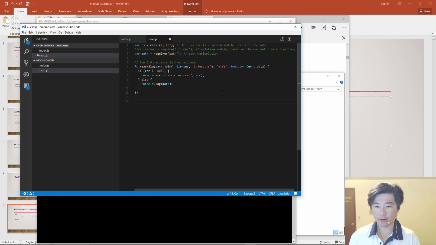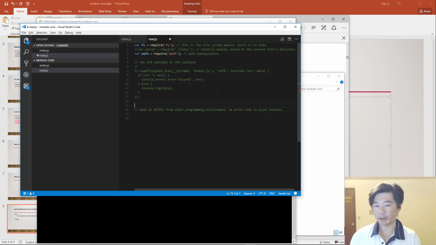And this is where Node differs from other programming environments, in that we write code in an async fashion. So for example, if we wanted to write it in a synchronous fashion, we wouldn't have written the code this way. Let's comment this out. By the way, Node does also support some synchronous code, but you have to make sure that you do it yourself.